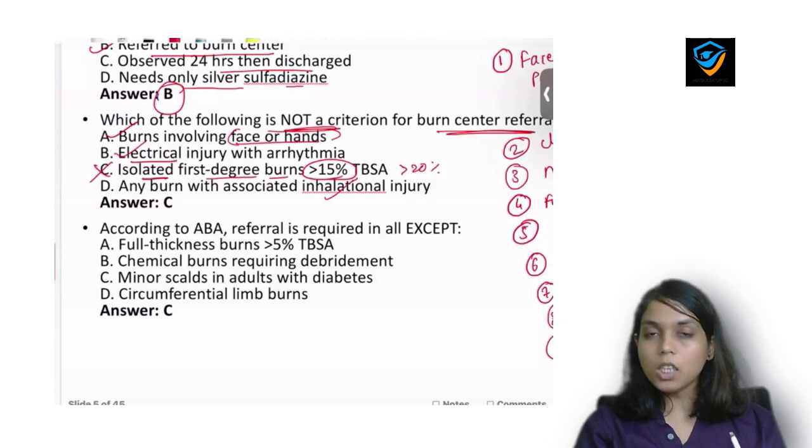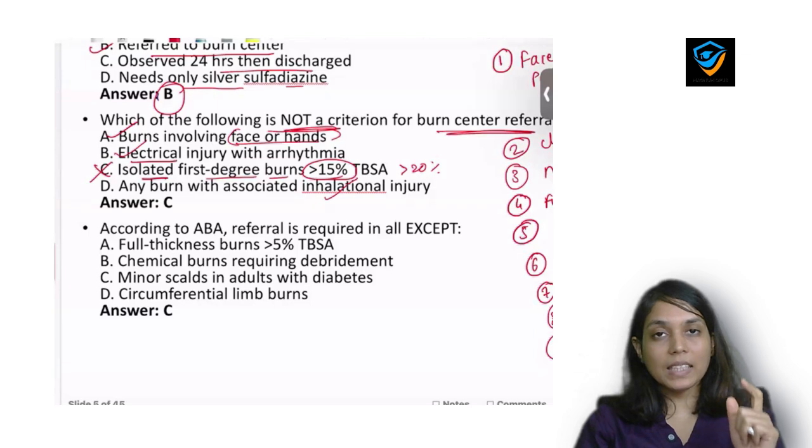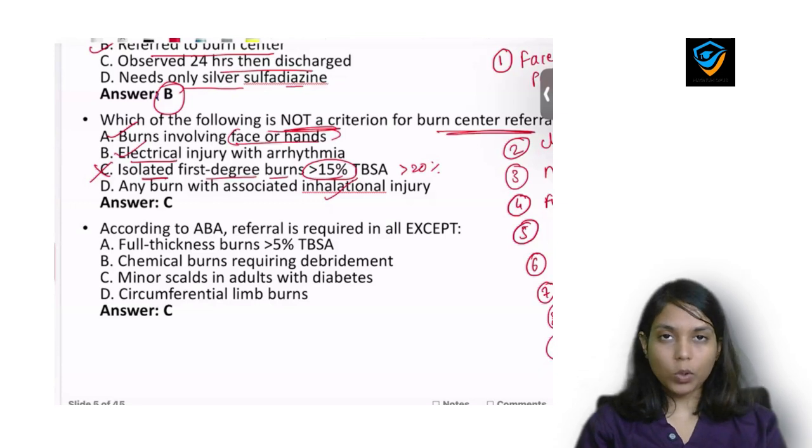Why? Because an inhalational injury patient will require intubation, elective intubation, not in emergency. We will intubate him electively. And what is the reason? Because there is risk of glottic edema, or subglottic edema or laryngeal edema, and that is the reason intubation in an emergency can be difficult. So if you suspect inhalational injury or inhalational burn, then we'll intubate this patient electively, even if the patient is conscious and oriented.